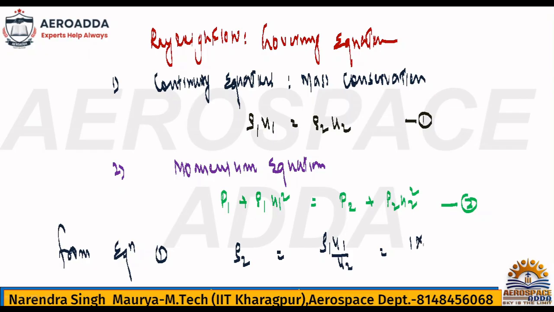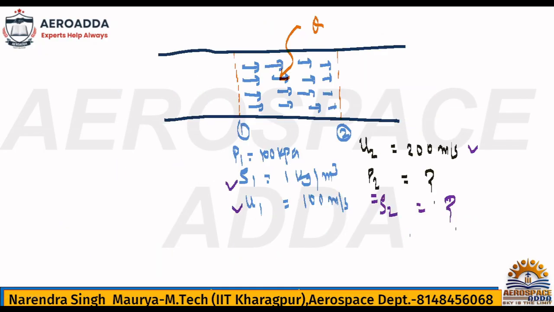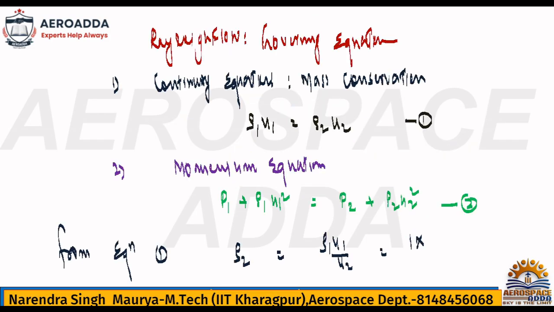All values you have. Rho 1 is given as 1 kg per meter cube, and the velocity U1 is 100 and U2 is 200. So what is the density? Tell me. It's 0.5 kg per meter cube. Correct? Yes or no?